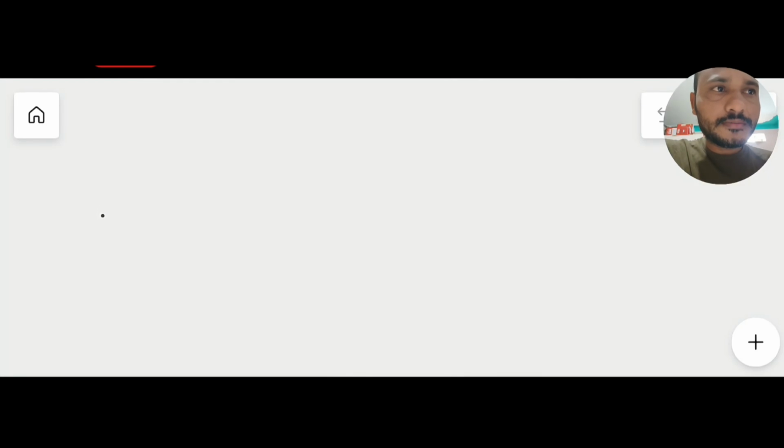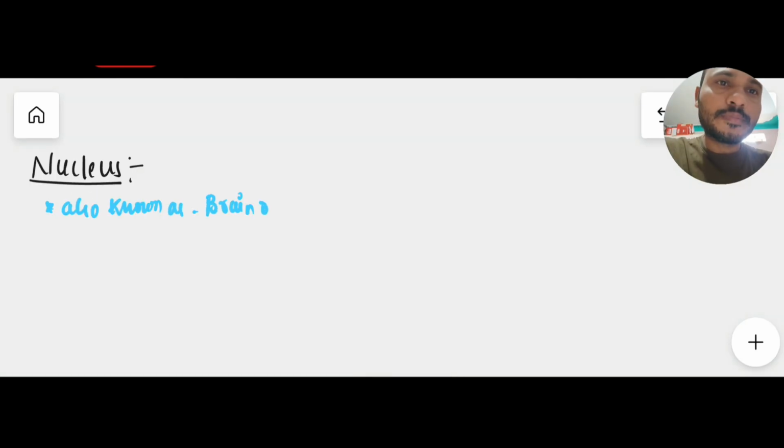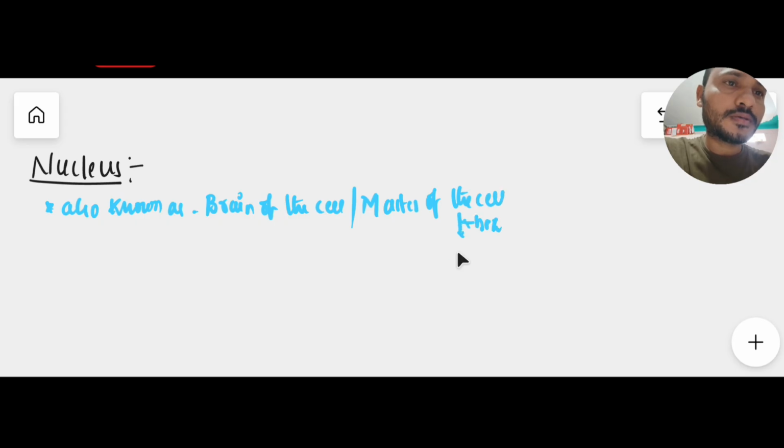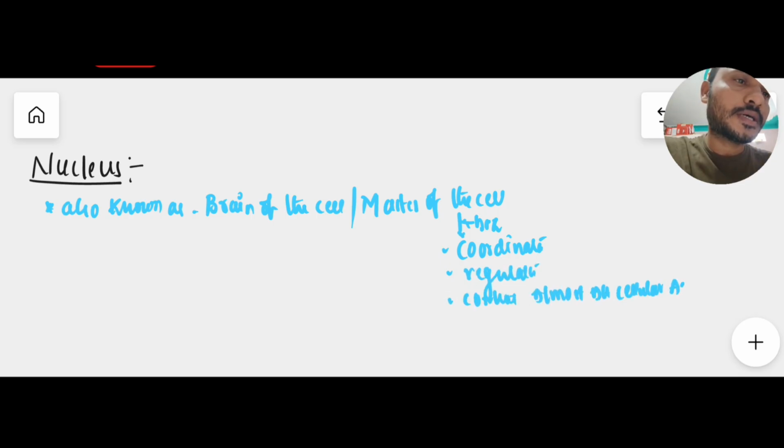Good morning everyone. So today's topic is the nucleus, also known as the brain of the cell, or we can use another term, master of the cell, because this nucleus coordinates, regulates, and controls almost all cellular activity in the cell. Hence the nucleus is known as the brain of the cell or master of the cell.